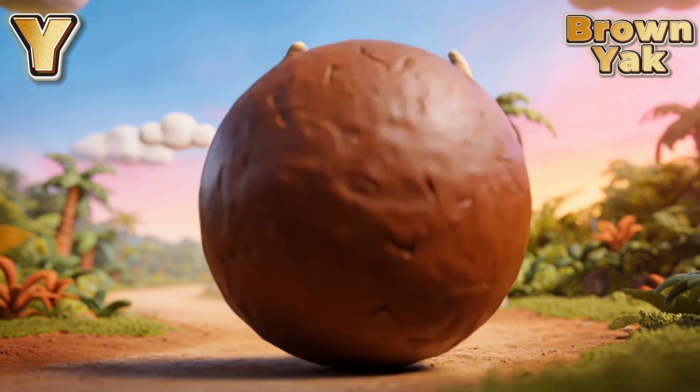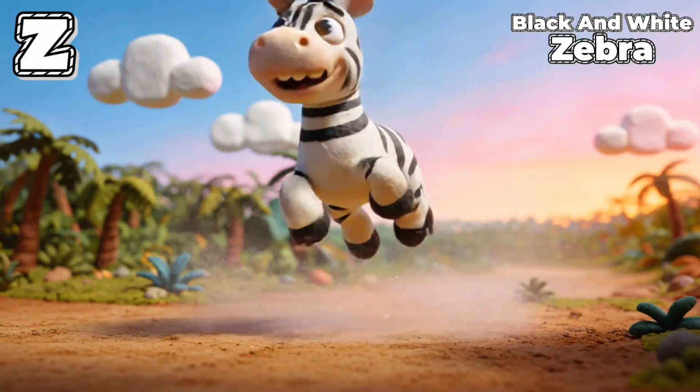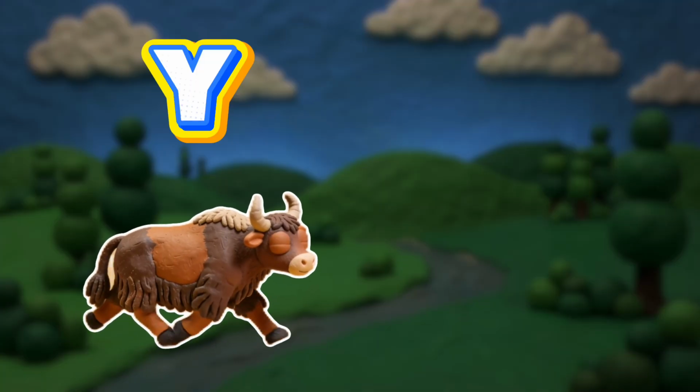Y is for yak, brown yak, billow, billow, billow. Z is for zebra, black and white zebra, neigh, neigh, neigh. Y and Z,